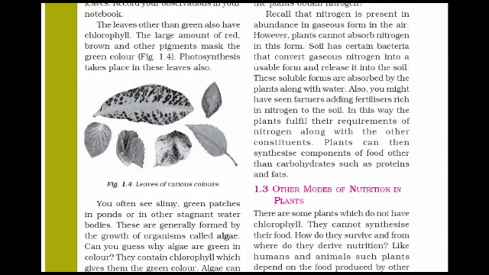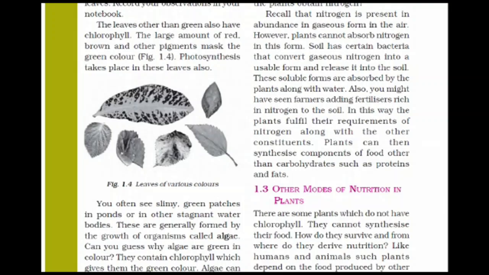Now, yesterday we were doing an activity. We have studied that green leaves which have chlorophyll make food. But some leaves have a large amount of red, brown and other pigments that mask the green color, just like a mask over the green. Photosynthesis takes place in these leaves also, that is, in the red, brown and other pigmented leaves.